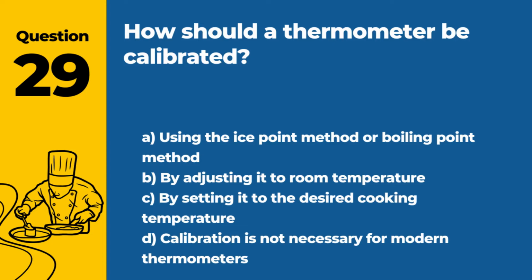Question 29. How should a thermometer be calibrated? A. Using the ice point method or boiling point method. B. By adjusting it to room temperature. C. By setting it to the desired cooking temperature. D. Calibration is not necessary for modern thermometers. Answer A. Using the ice point method or boiling point method. These methods ensure accurate temperature readings.